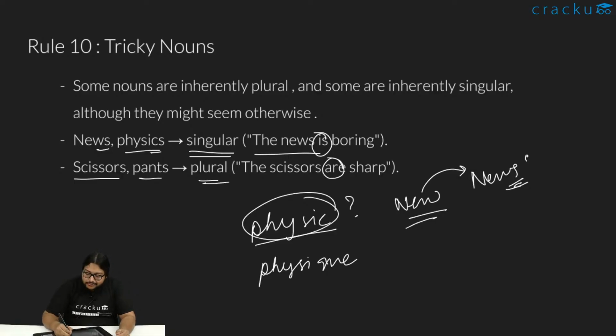So this is something which we need to know. There is no particular rule for it. It is more like in vocabulary you need to keep in mind, okay, these are the words that are plural inherently, and these are singular inherently. So keep that in mind while solving the questions like that.